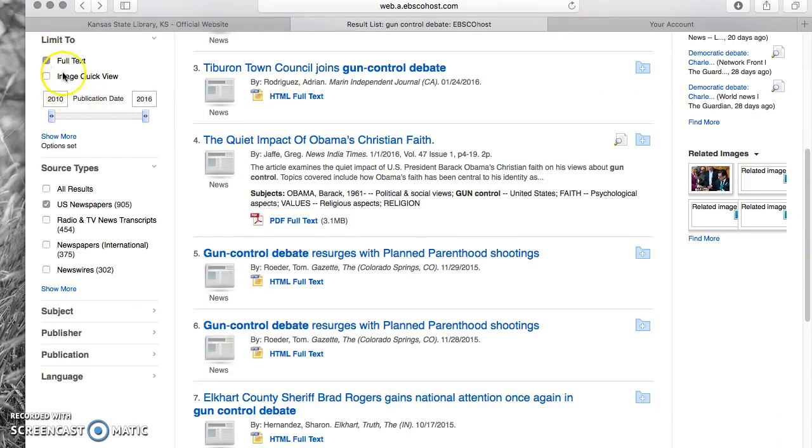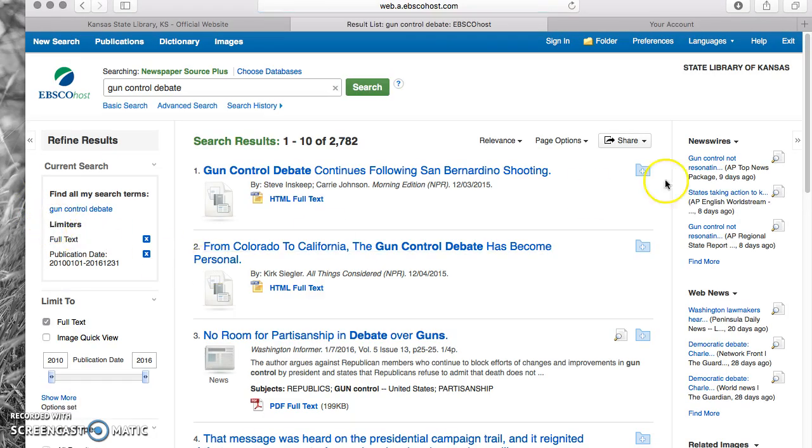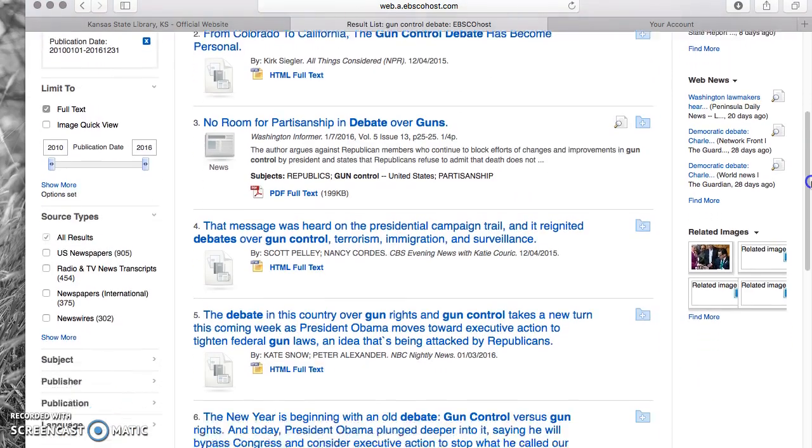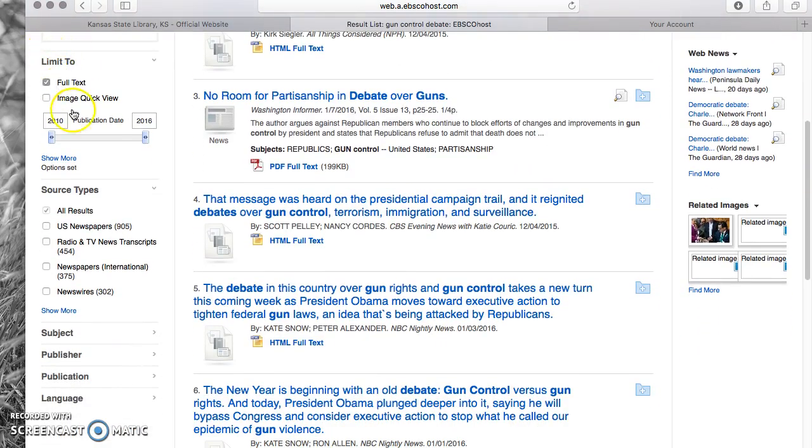Click on full text and publication date. I prefer 2011, but 2010 is fine as well, since we just hit 2016. Then rather than U.S. newspapers, you click off of that, make sure it's on full text, go down to radio and TV news transcripts, and click on that.